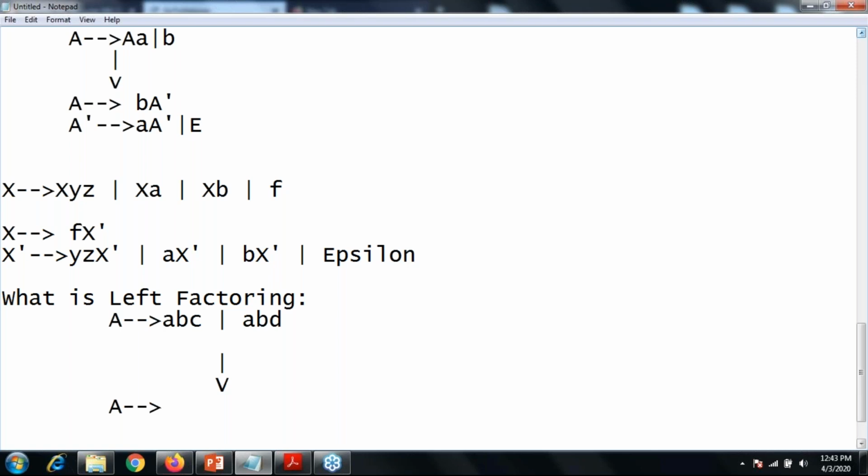Which are the common expressions in the given question? A and B are common, and C and D are different. So you need to bind your common expressions in the original production, that is A can produce A B X, right? And your X can produce either C or D, right?